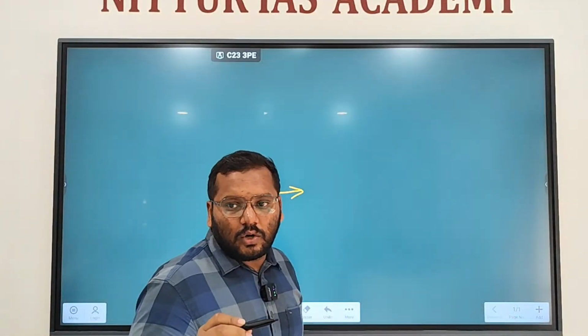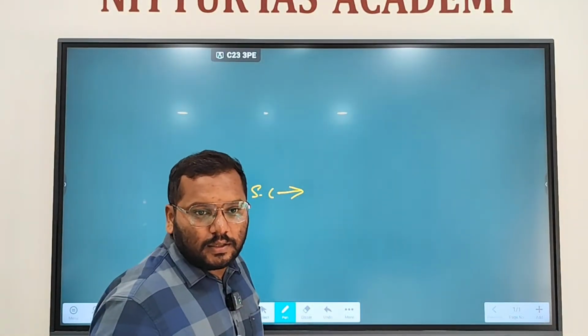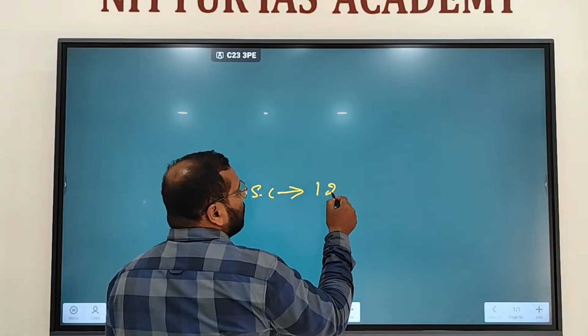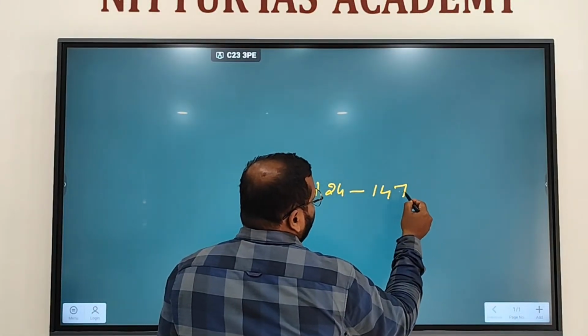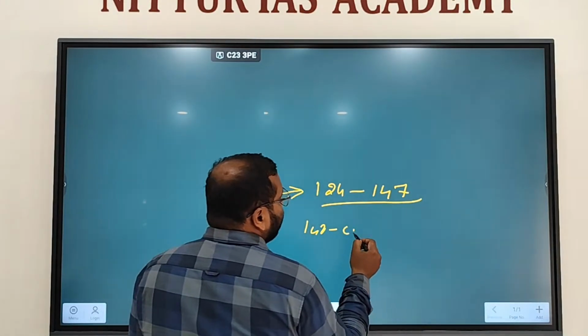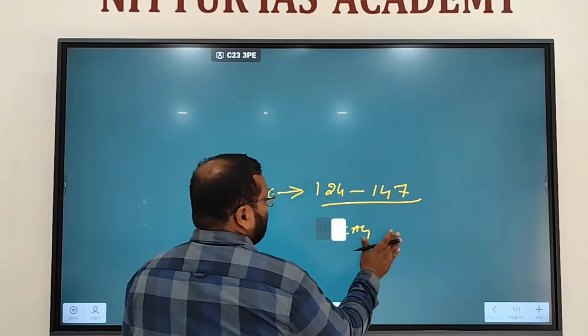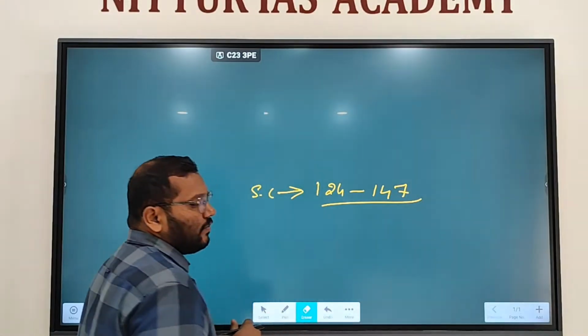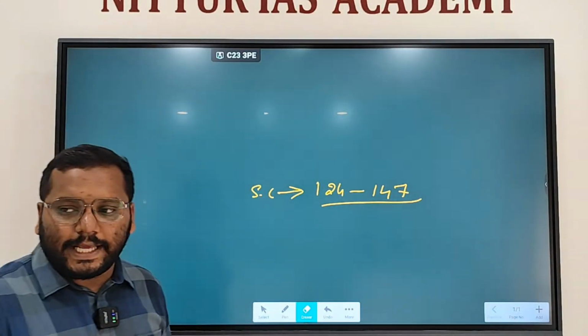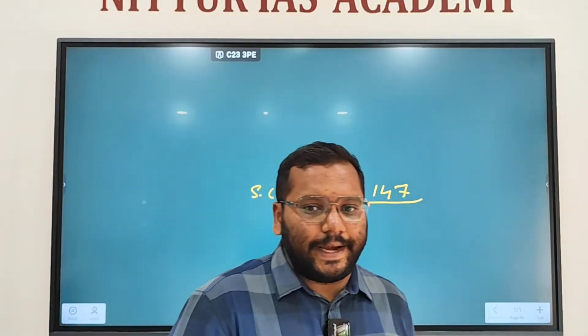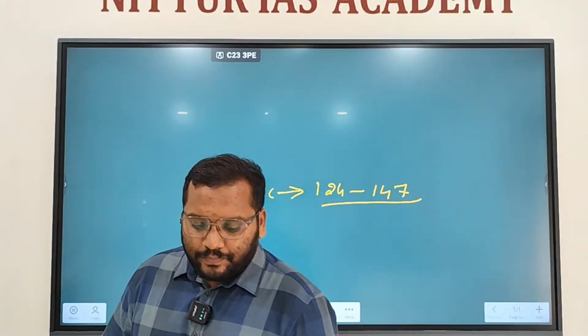Article 124 to 147; 148 is CAG. Article 124 to 147 deals with the Supreme Court of India, right? Fine.